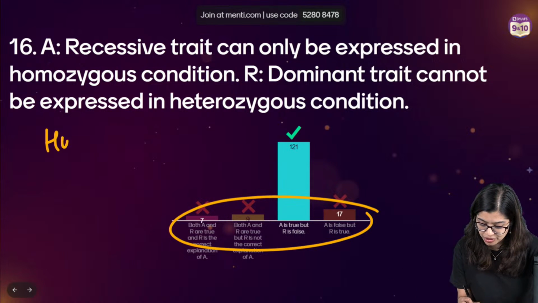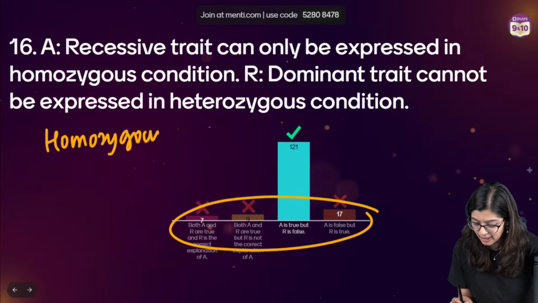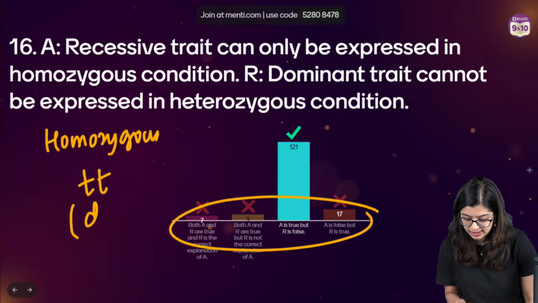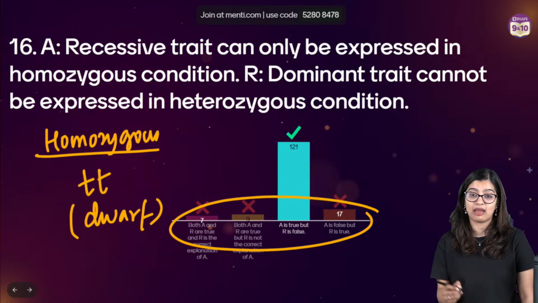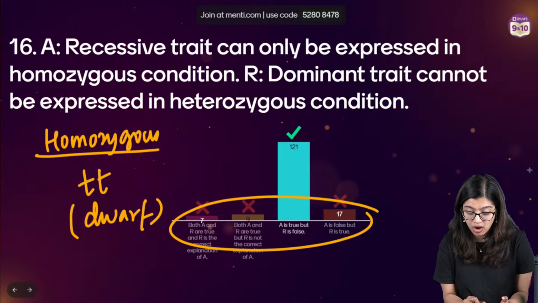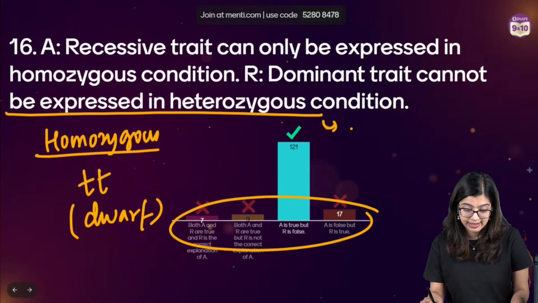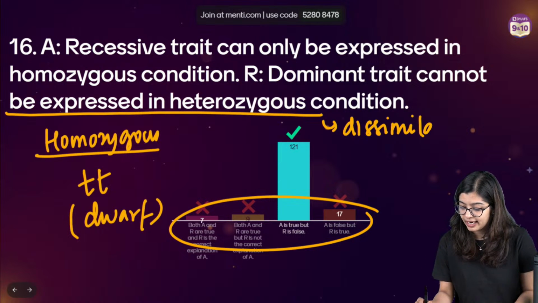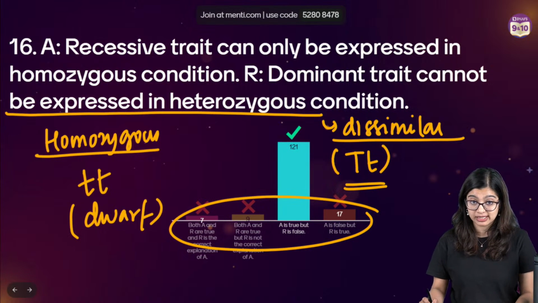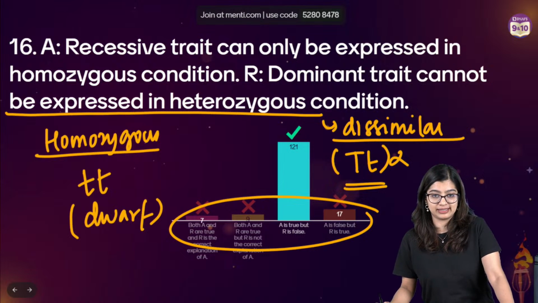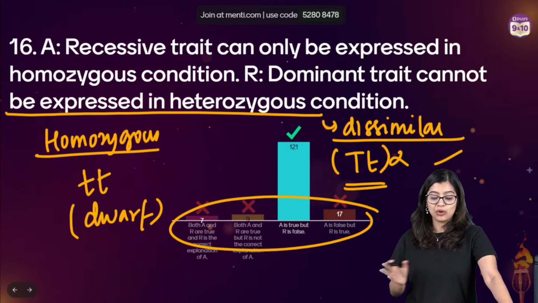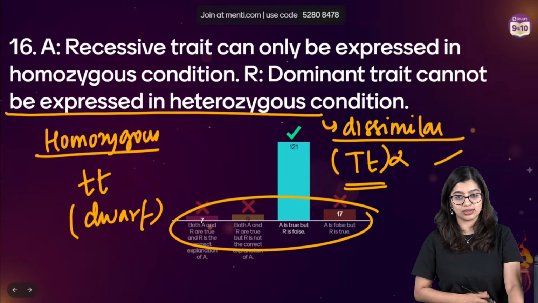So what is homozygous condition? Homozygous is when it is a similar pair or it is the same. So in this case, what do we see? A recessive trait like dwarfness can only be expressed when it is the same or a similar pair. While on the other hand, in the case of dominant trait, is it true that it cannot be expressed in heterozygous? Heterozygous means dissimilar, right? So does this mean that dominant trait won't express itself? That's not true. It will express itself, right? Which is why in this case, the correct answer here is option C, where A is true and R is false. Okay.